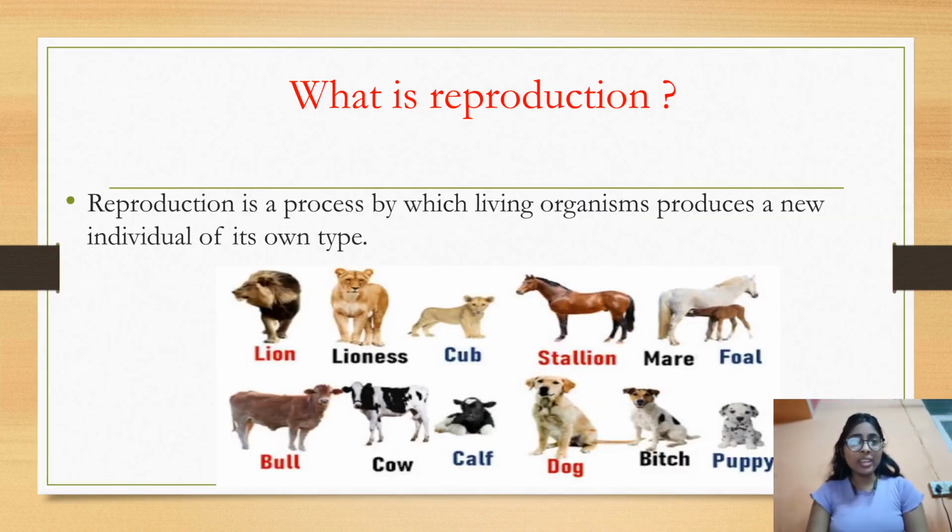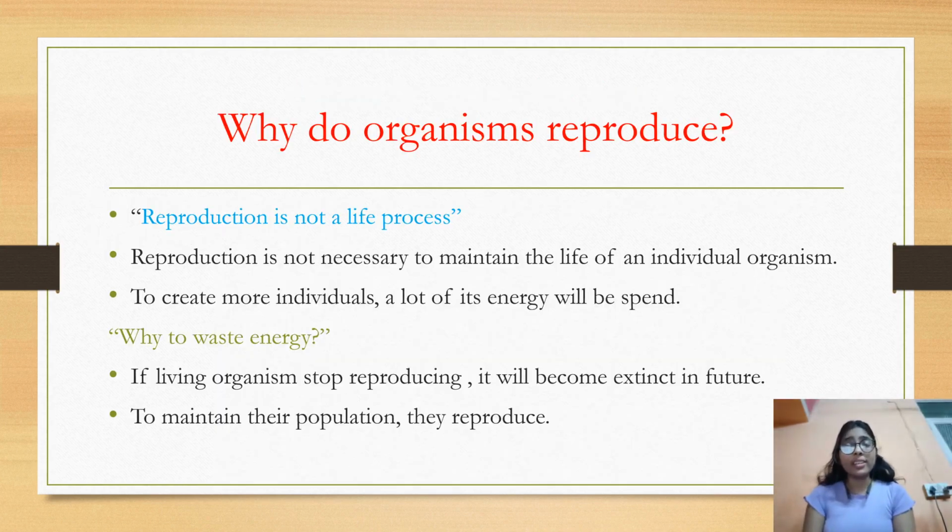Reproduction is a process by which a living organism produces a new individual of its own type, whether it's the largest organism like a lion or a tiger, or the smallest ones like bacteria, microbes and other microorganisms, which also reproduce to produce new individuals. Now the question arises, why do organisms reproduce?